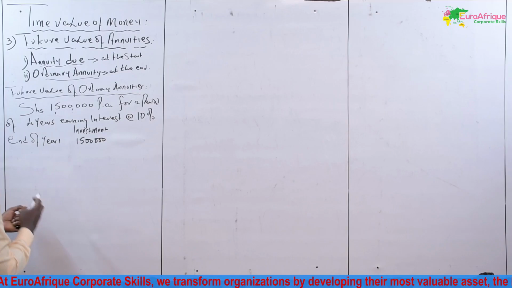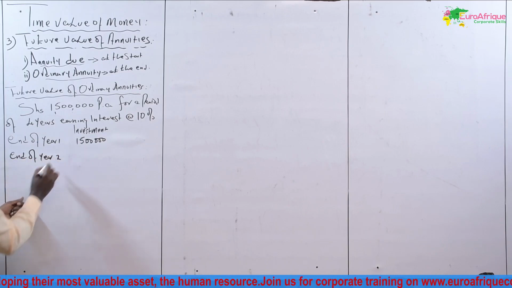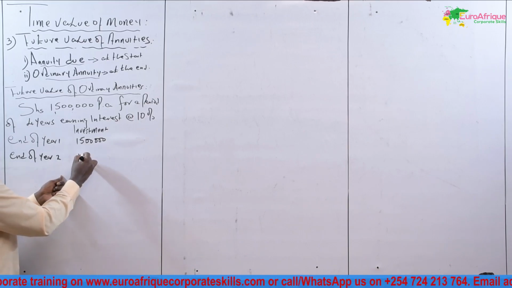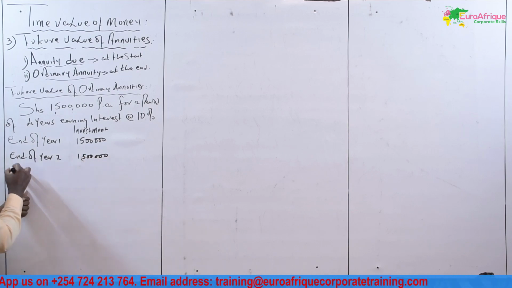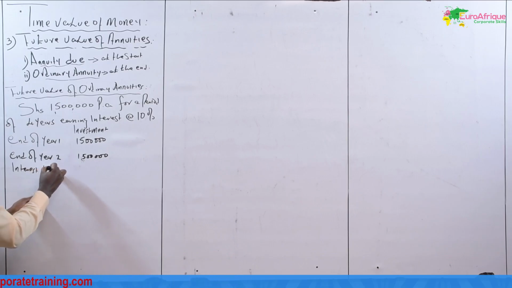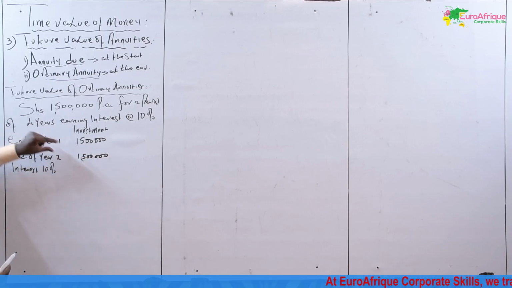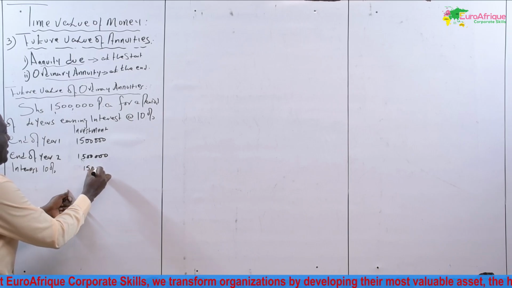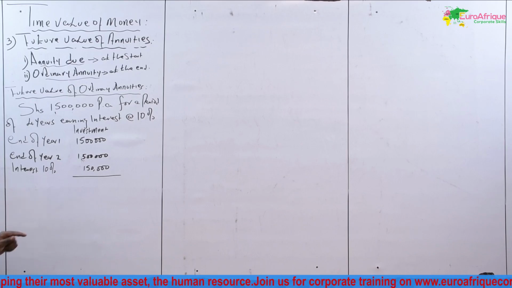We go to the end of year 2. At the end of year 2, this investor will earn 1.5 million plus interest, which is 10% multiplied by the 1.5 million that he invested at the end of year 1, and this is 150,000. How much will this investor have at the end of year 2?